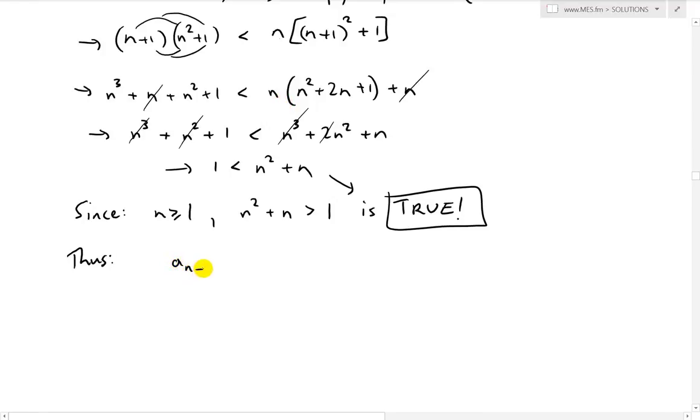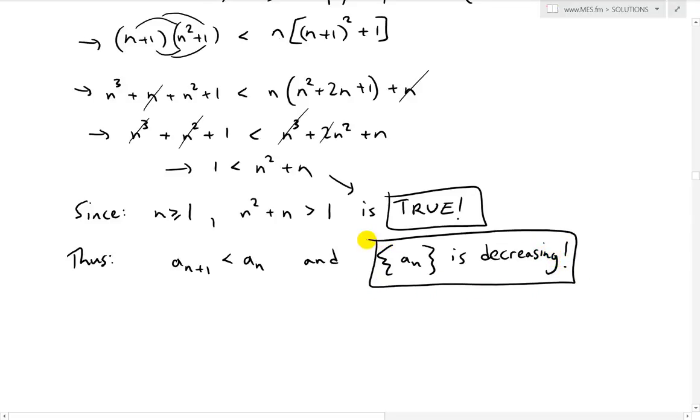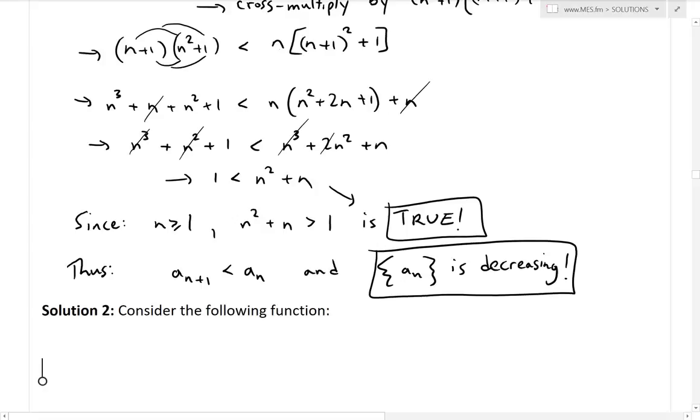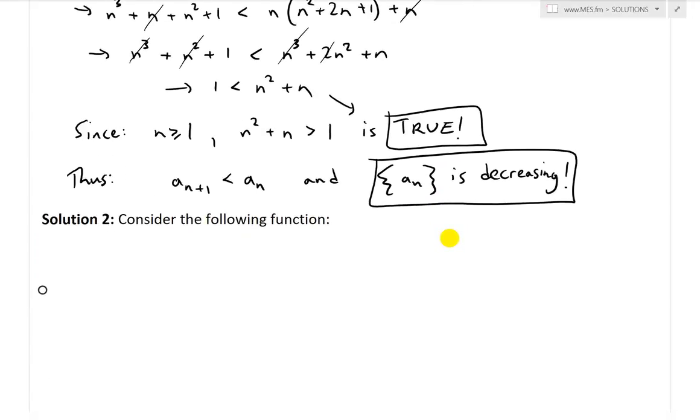So thus a n plus 1 is less than a n, and because it's less than, the sequence a n is decreasing, like that, and just put an exclamation mark. Fascinating stuff indeed. And now we could solve this exact same problem, but in another way.